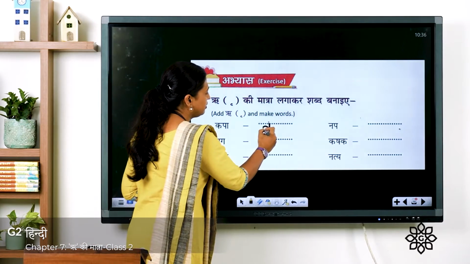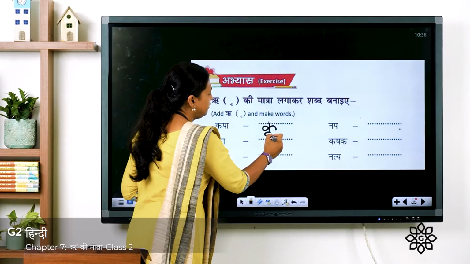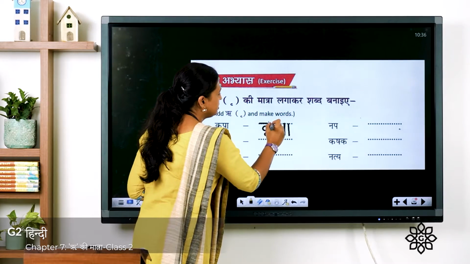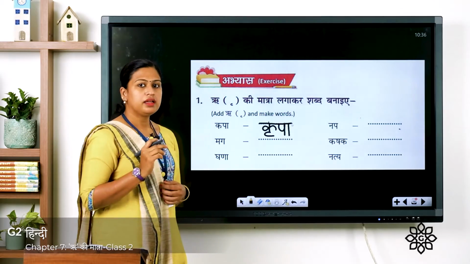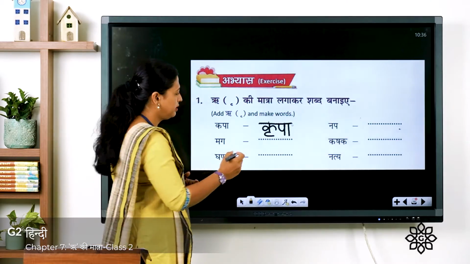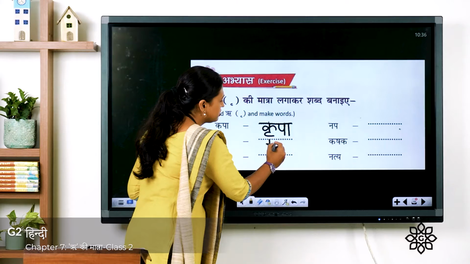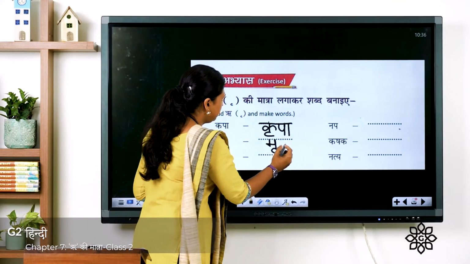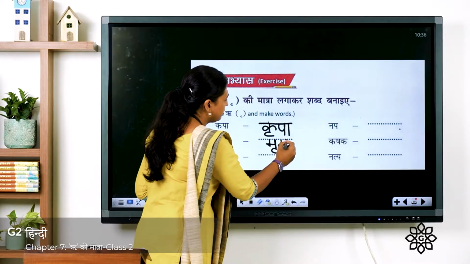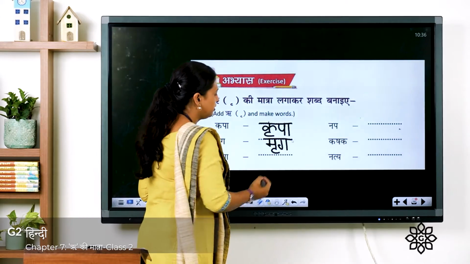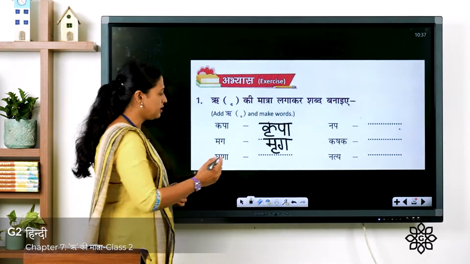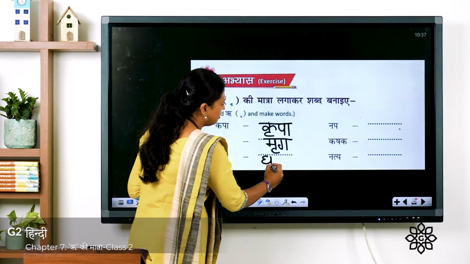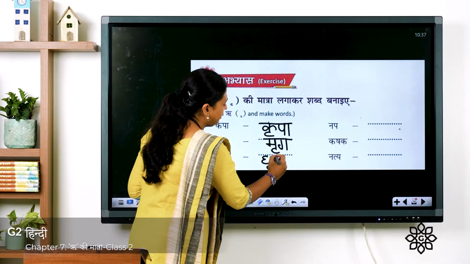Ka, re symbol and pa with a symbol, and the word is kripa. Next one is mrig. So for mr we have to write ma with re symbol and ga. The word is mrig. Next word is grina. So here you have to write ga plus re symbol and na.